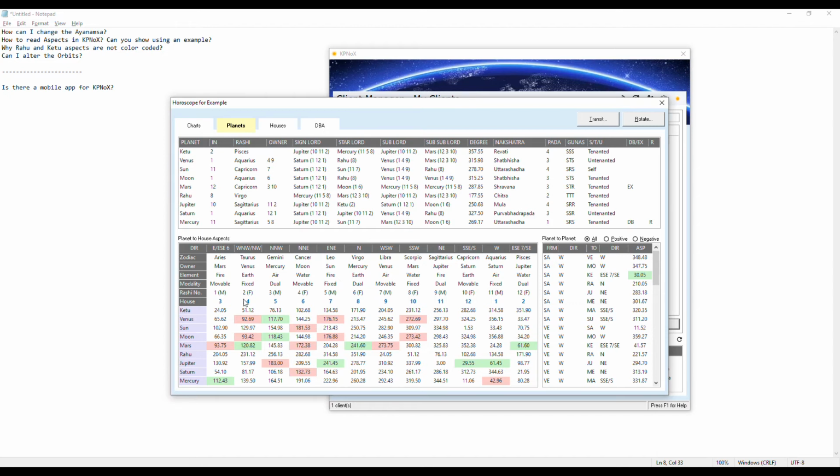The other question was, can I alter the orbs? In this version, we do not have a provision wherein you can alter the orbs. However, a default of plus or minus 8 is considered for the 180-degree aspect. So this is already set up in the application as per Astro Vastu standards.